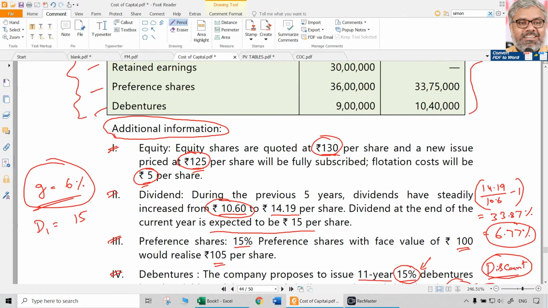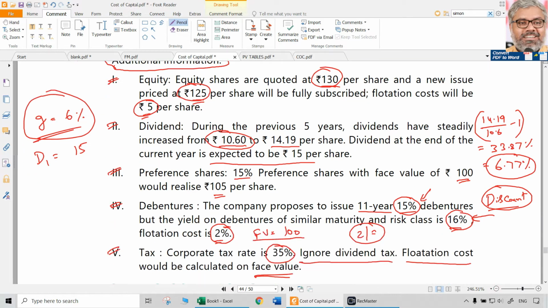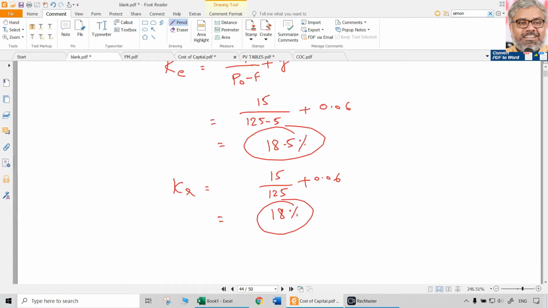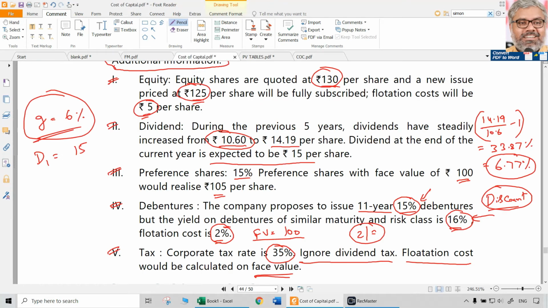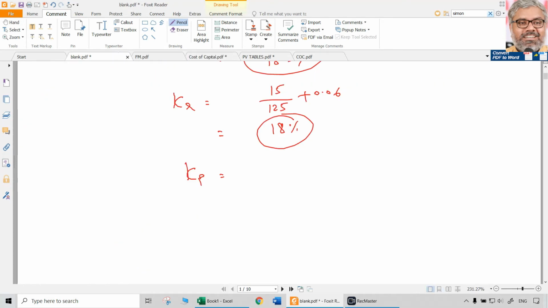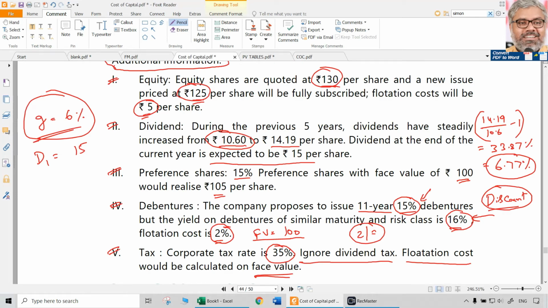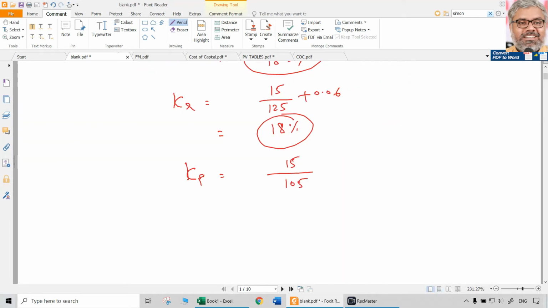Then coming to KP, preference shares, as given in the third point: 15% preference shares with face value of 100 would realize 105 per share. So KP is equal to, dividend will be how much? 15% preference shares on face value of 100 means 15. No tax benefit will be there. 15 divided by issue price, how much? 105. That's it. So 15 by 105.